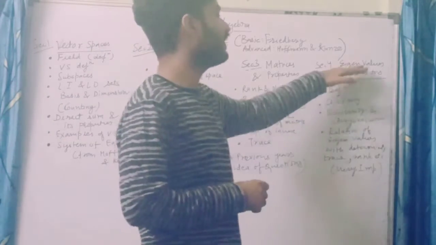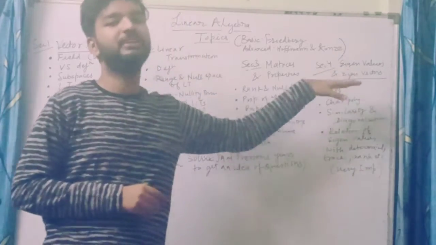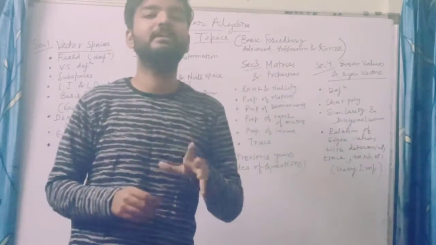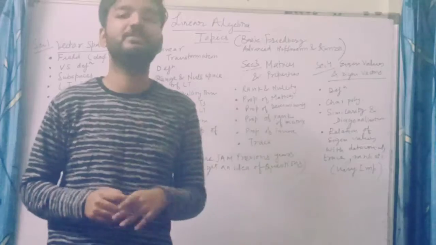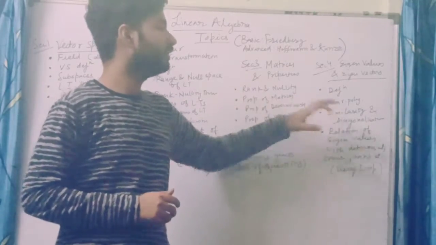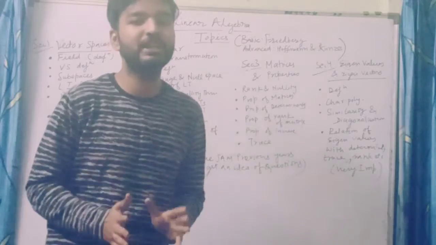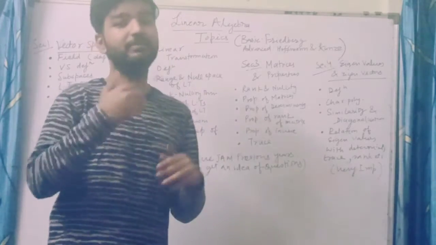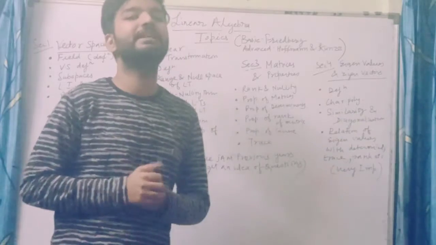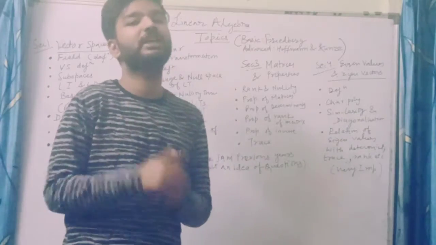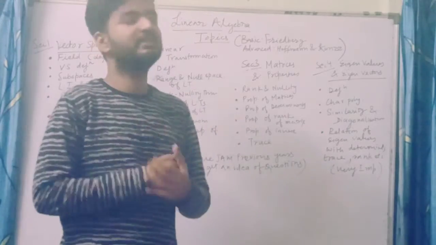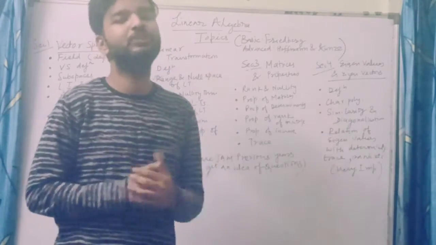Now we have eigenvalues and eigenvectors. It is a very important part because most of the questions about determinants are asked and they can be solved using eigenvalues, right? So what is the definition, characteristic polynomial, okay, minimal polynomial is also there, I have not written it, but minimal polynomial is also there. Similarity and diagonalization. Which matrices are similar, what is the role of diagonalization, right? You can form a basis of eigenvectors, like this you have to do that.